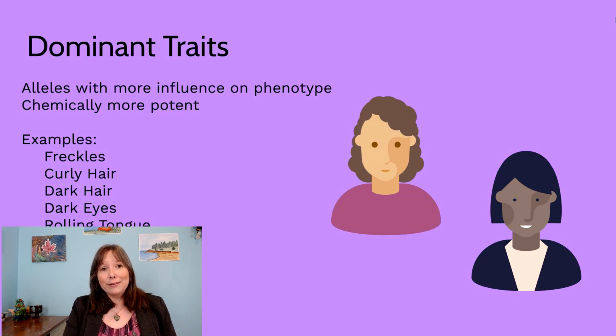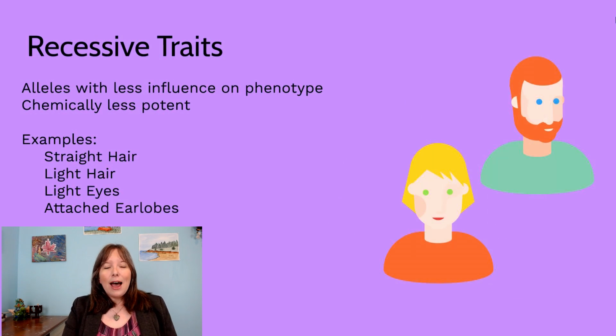So these are the chemicals that are just a bit more potent. There's also chemicals or alleles of traits that are less potent. The recessive traits are considered to be traits with less influence on a phenotype, meaning they tend to only express if you're homozygous recessive. What happens here is if you have one allele for a dominant trait and one allele for a recessive trait, the recessive one is submissive and doesn't show up. It hides behind the dominant trait. And so you usually need two alleles that match. You usually need to be homozygous recessive for these traits to show up.